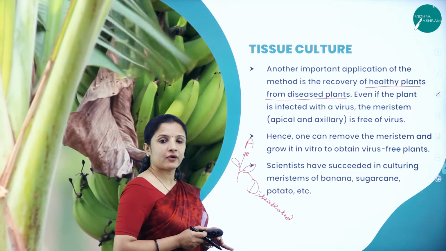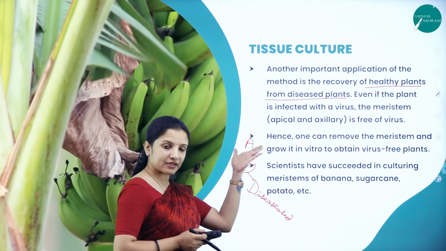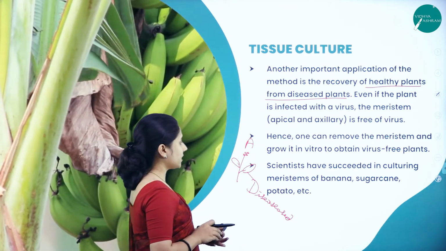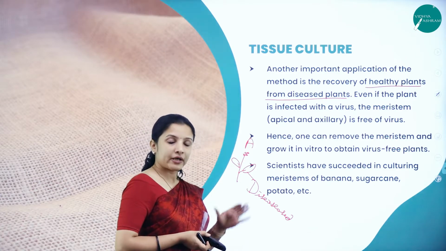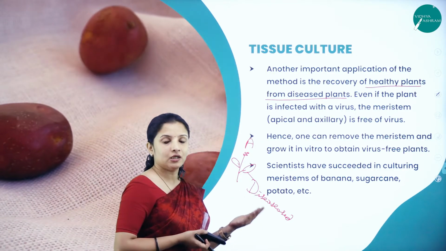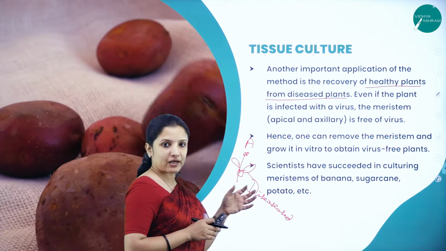I will not use it. Why? Because the same character would have been carried to the progeny as well, if it has self-pollinated. But maybe though it is diseased, this plant may be high yielding, so I need to retain this character of high yield in the progenies as well. Maybe it is infected by a virus or bacteria or something.